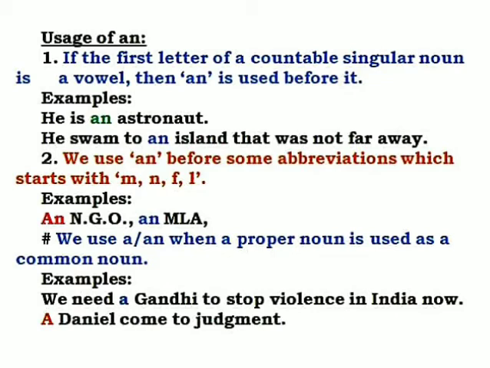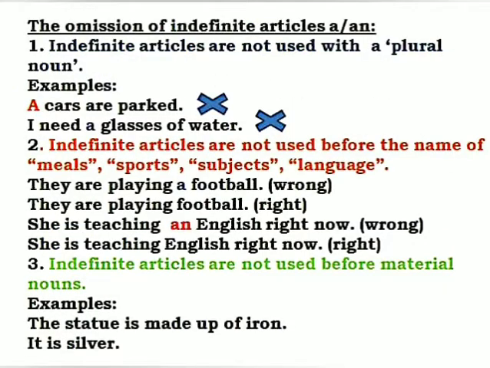That means we need a person like Gandhi or Daniel to stop violence or to judge. So now we are talking about the omission of indefinite articles "a" or "an". That means where to omit, where not to use "a" or "an".